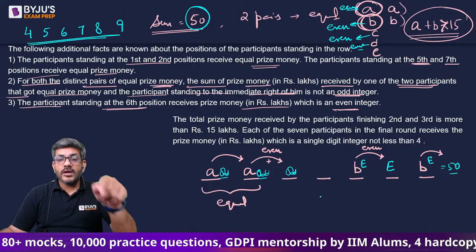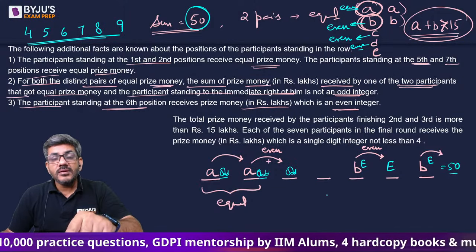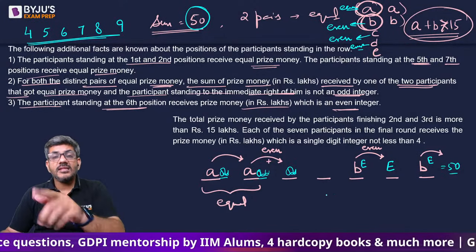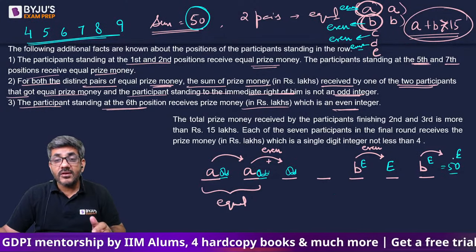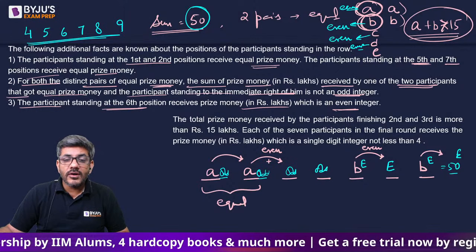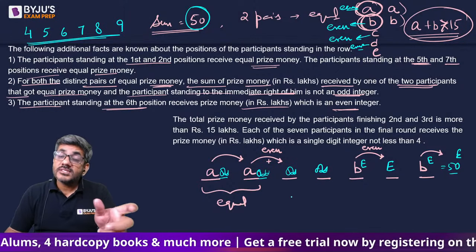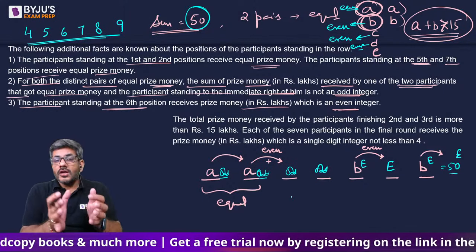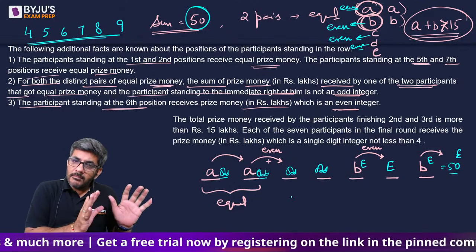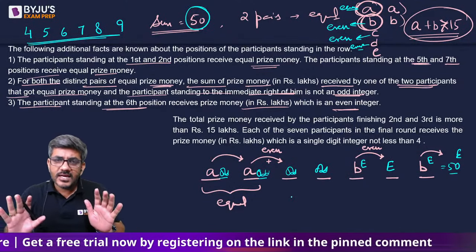There are three odd numbers, three even numbers और उसमें एक और नंबर ऐड करना है ताकि 50 आए, which is also an even number. Of course this number has to be odd क्योंकि थ्री ऑड नंबर्स का सम तो ऑड मिलेगा. So we already have three odd numbers adding up to an odd number. Three even numbers will add up to an even number.